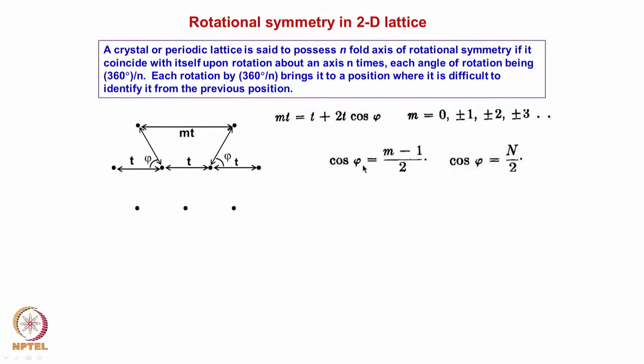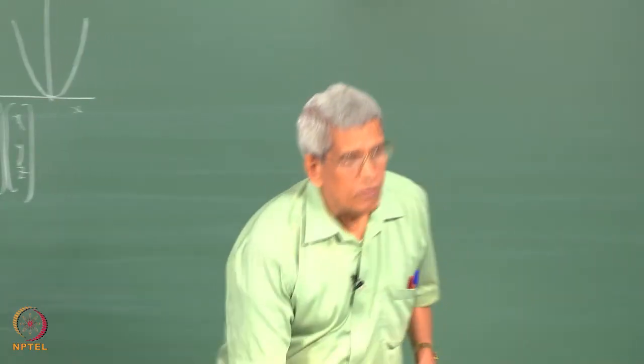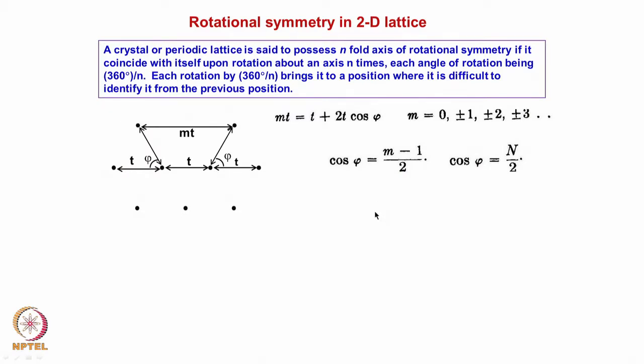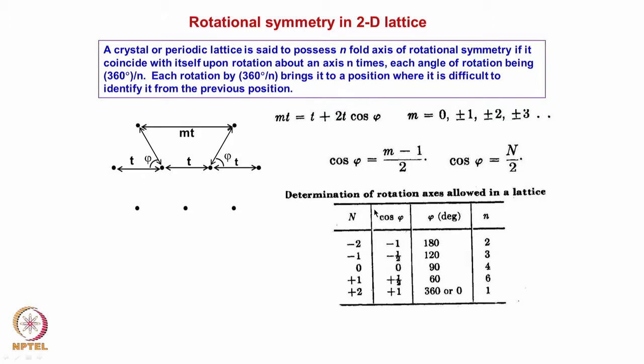That means that cos phi will turn out to be n minus 1 by 2, or cos phi equals n by 2. M minus 1 we can take to be n, but we know what value cos phi can take, minus 1 to plus 1, right. That is the maximum range which it can have. Cos phi can have minus 1 to plus 1, so phi can take values from 180 to 360, right.